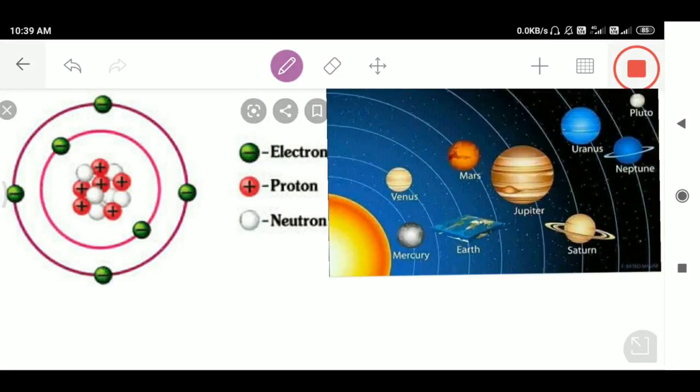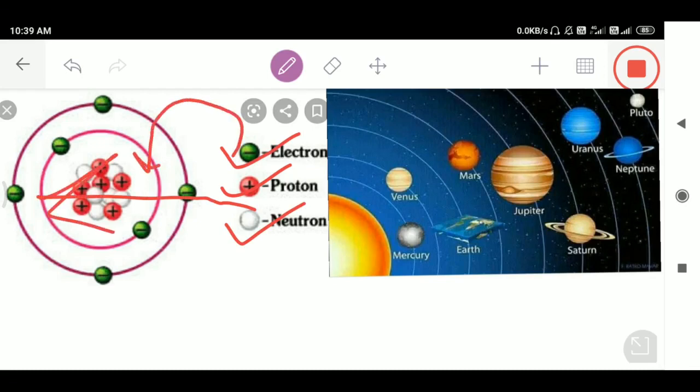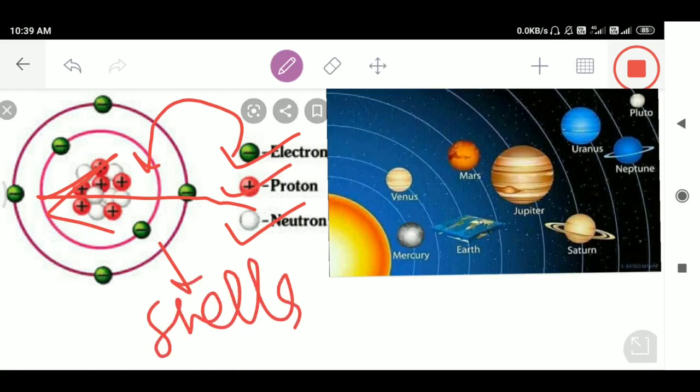Last time we were talking about subatomic particles as far as the atom is concerned. We discussed in the last video lecture that this atom contains three subatomic particles: one is the electron, another is the neutron, and another is the proton. Protons and neutrons are embedded in the nucleus, and electrons revolve around this atomic nucleus in fixed orbits or shells. These fixed orbits or shells are also called energy levels.